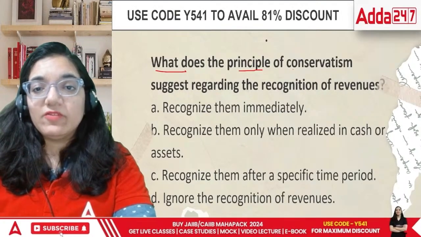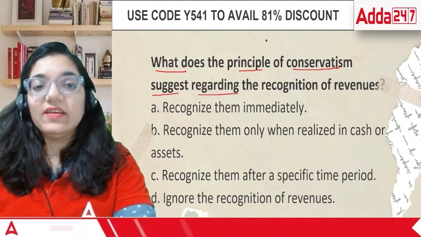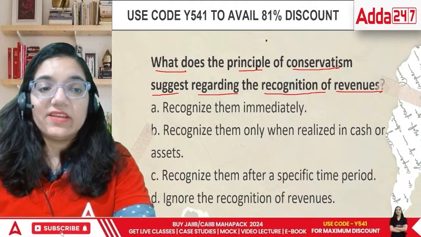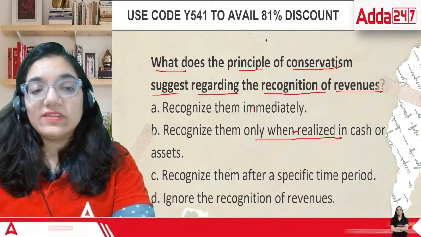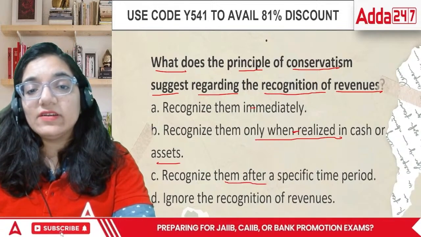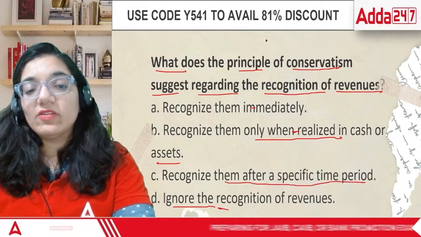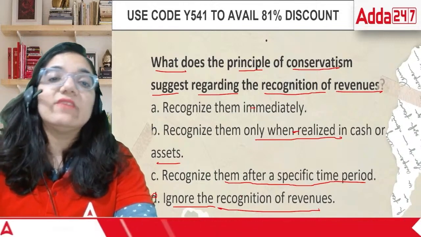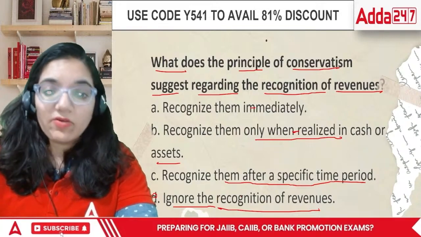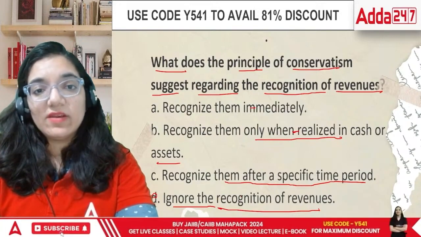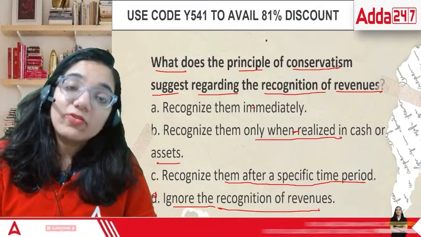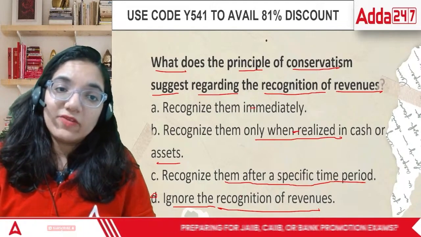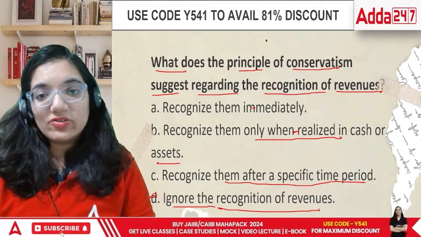What does the principle of conservatism suggest regarding the recognition of revenues? When does it record the revenue? Recognize it immediately, or recognize them only when you receive the money? Recognize them after a specific period of time, or ignore the recognition? You just cannot ignore the recognition, because if I'm going to receive money from Mr. R and I do not record it, will I remember it after a certain period of time? I will forget altogether from whom I had to get money and what amount. So that's the point. What does the principle of conservatism suggest regarding the recognition of revenue?